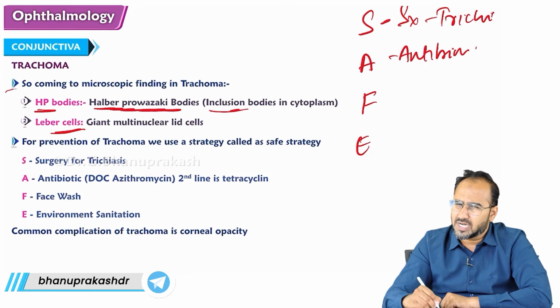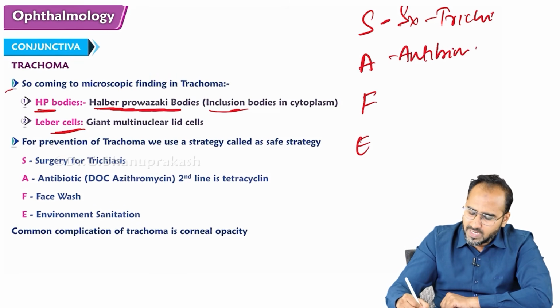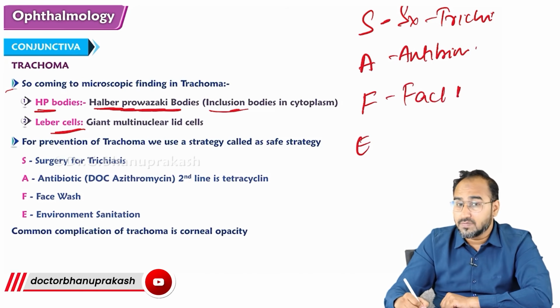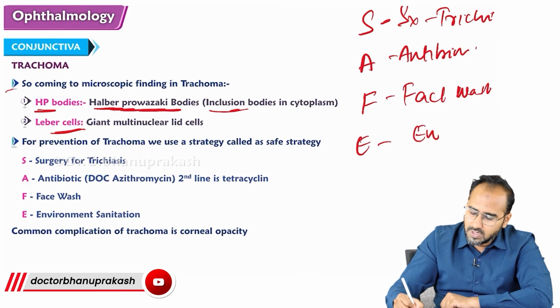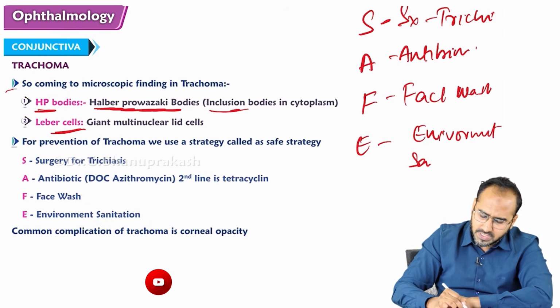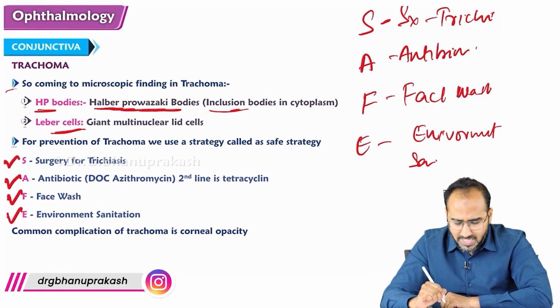If azithromycin is not available, the second line drug is tetracycline. F is face wash. The patient should do face wash regularly. E is environmental sanitation. So S is for surgery, A is for antibiotic, F is for face wash, and E is for environmental sanitation.